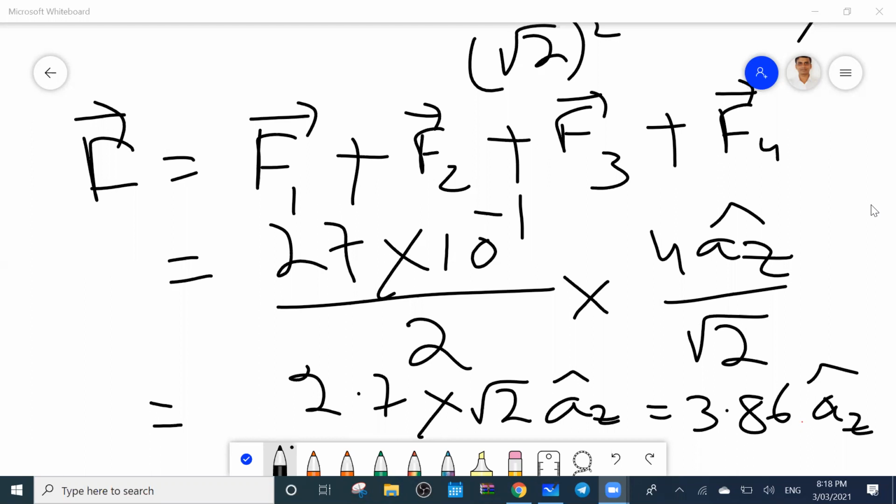Is it clear? In the exam, if they ask, you will get one question, I think a 10 mark question. Is it clear, everyone? Yes, sir. So you practice these things.